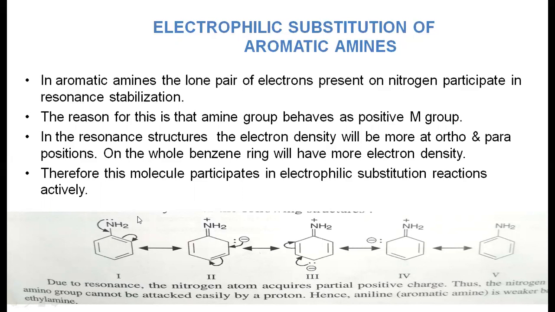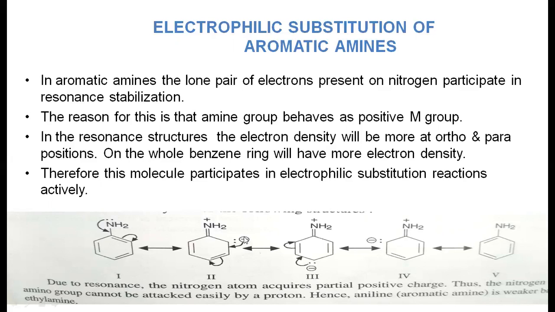Here, because the nitrogen donated its electrons, simultaneously this pi bonding electron shifted here, and since it donated electrons, the nitrogen got a positive charge, whereas the electron shifted to this carbon, so this carbon will get a minus charge, which is nothing but having one lone pair of electrons.